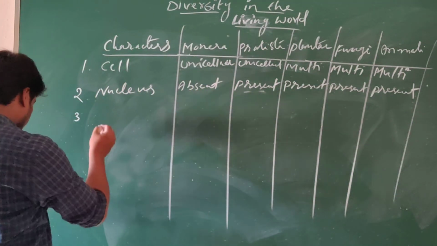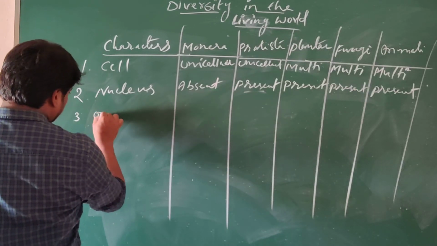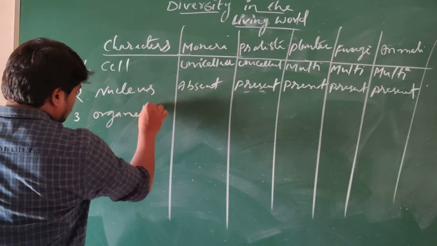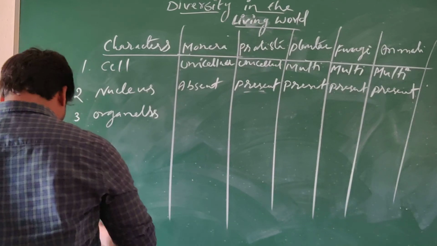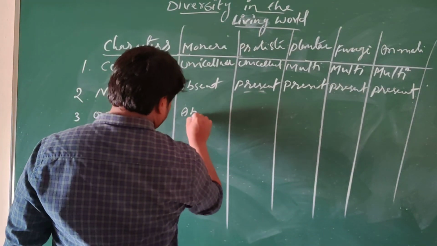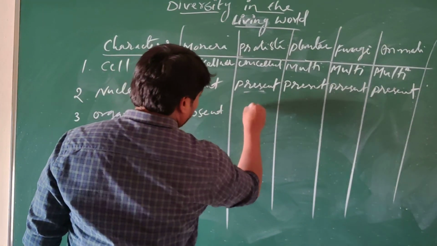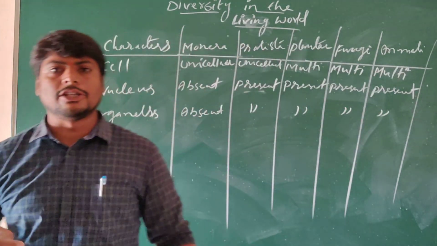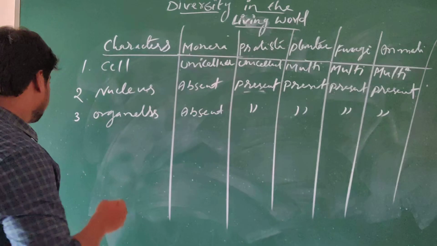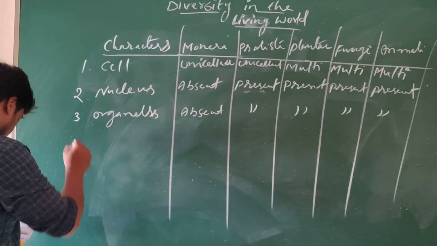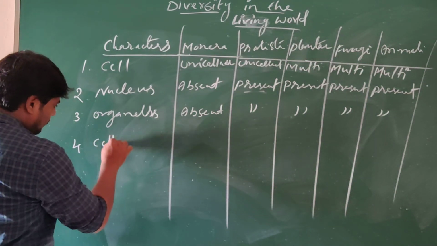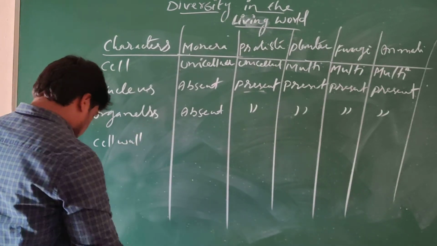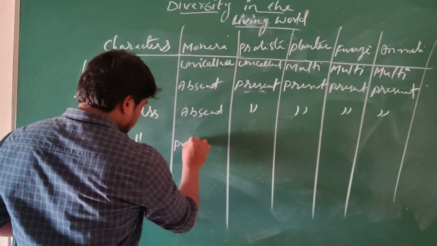Next we will see the organelles. Remaining organelles present or absent. Here it is absent. But here present. Here present. In all the categories you can see the presence of organelles. And the next character we will take is the cell wall. So cell wall is present.